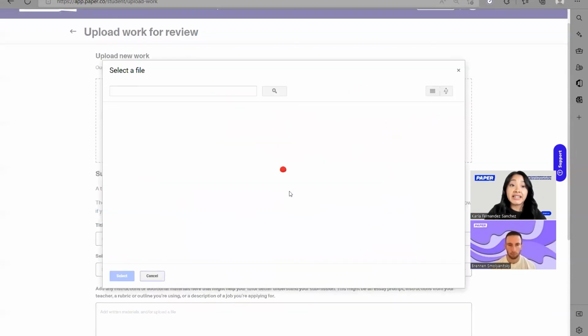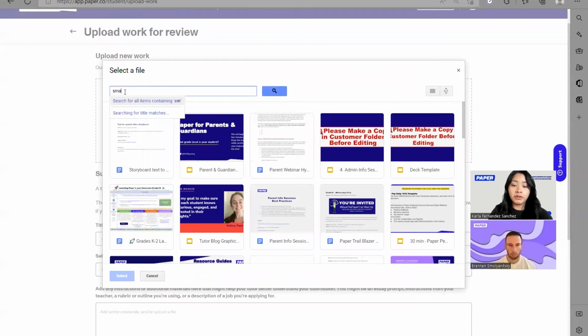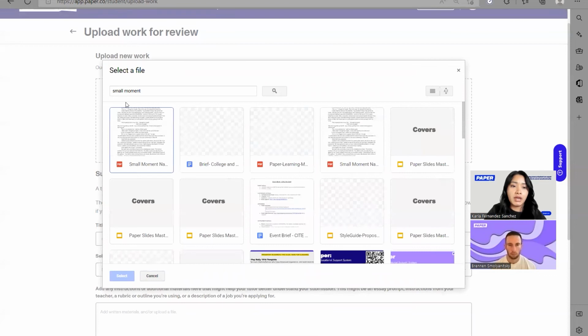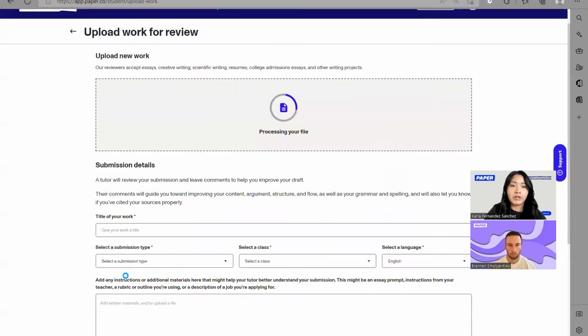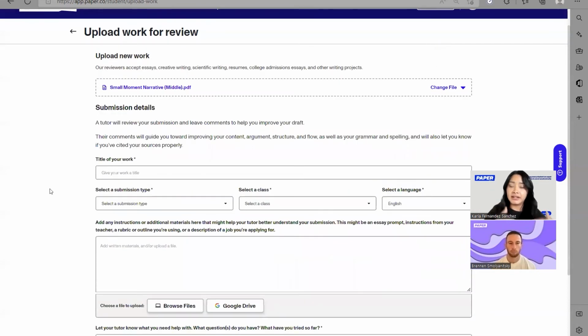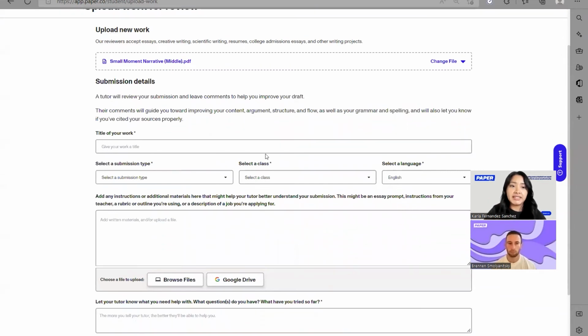And I'm going to be able to select what I want to upload. So I'm going to look for my assignment here. There it is. And I'm going to go ahead and upload it. Here we can see that it's already there. I'm good to go in that section.